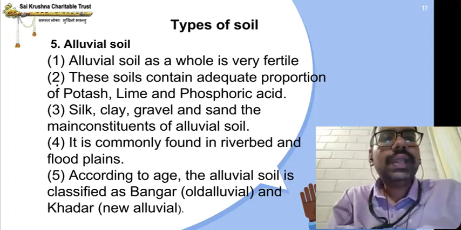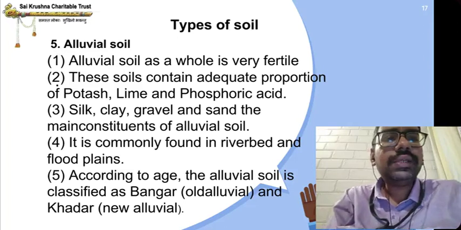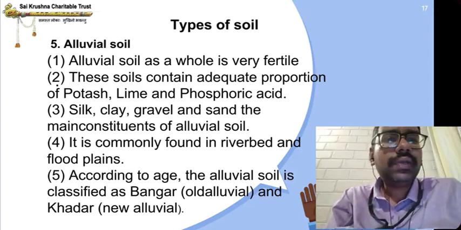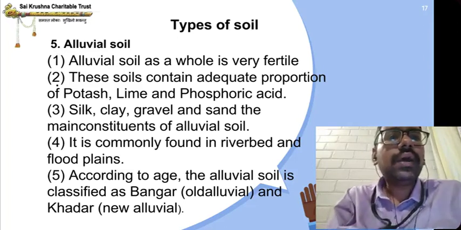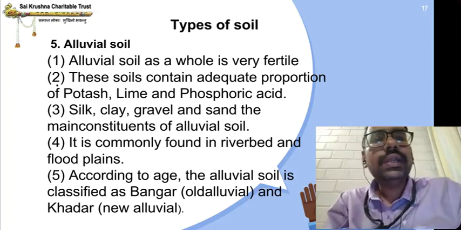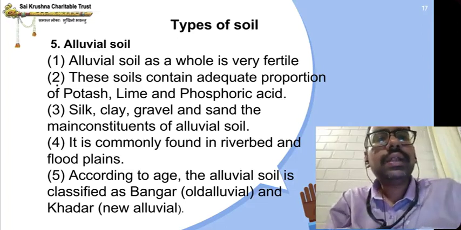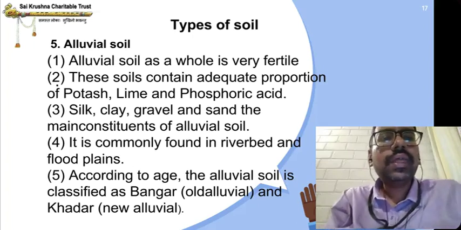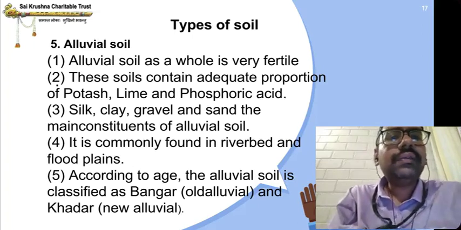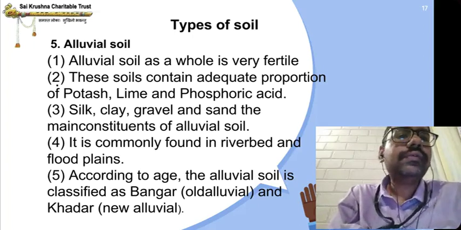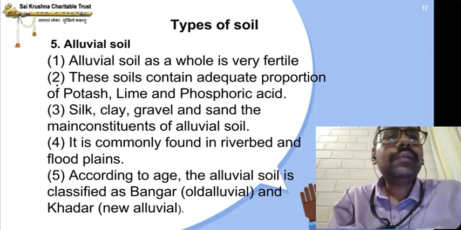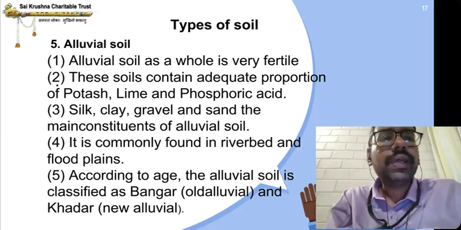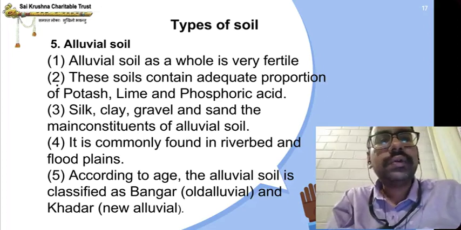Third one, silt, clay, gravel, and sand are the main constituents of alluvial soil. It is commonly found in riverbeds and floodplains. Wherever floods happen too much, there alluvial soil is found.